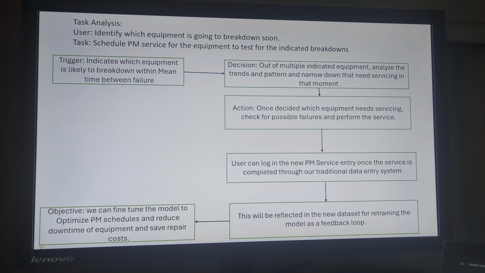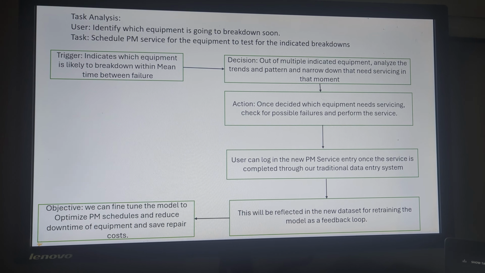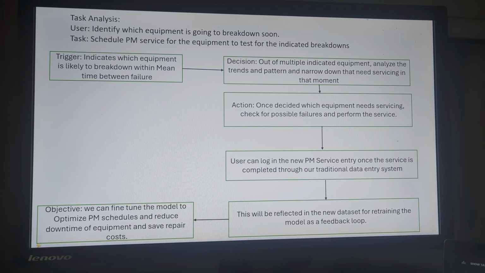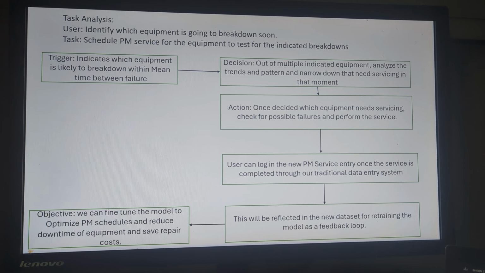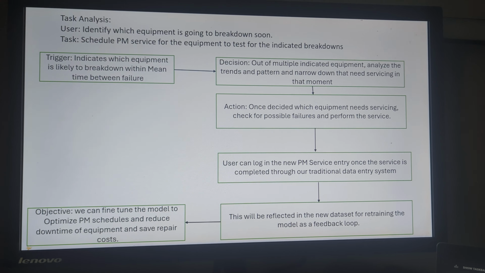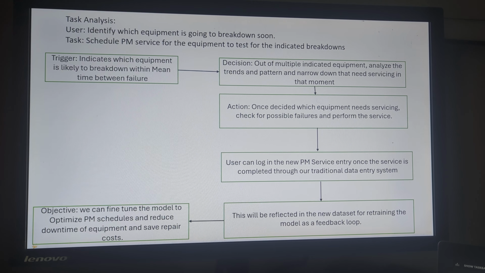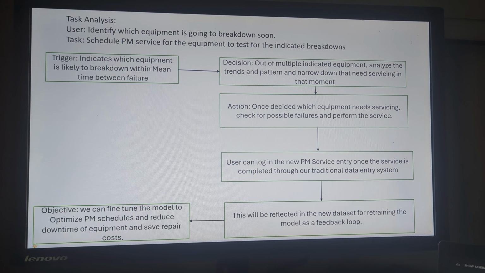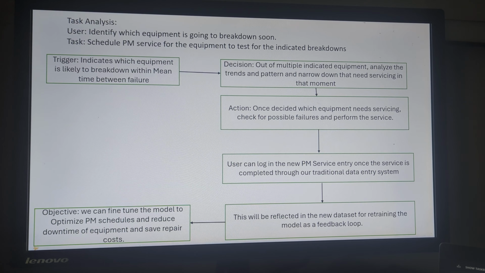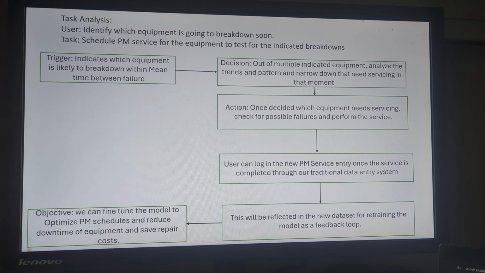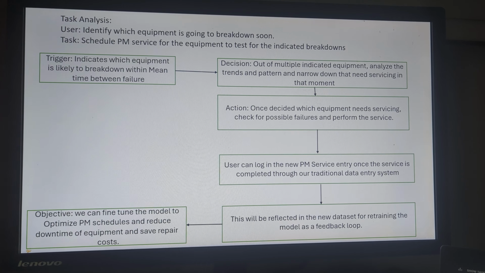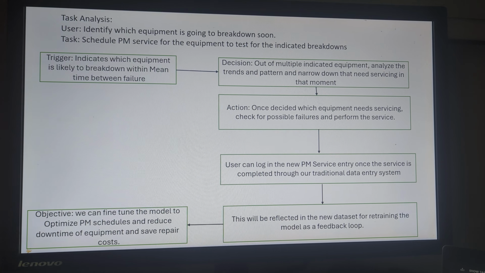Starting from task analysis, the user needs to identify which equipment is going to break down soon, and the task he needs to perform is to schedule the preventative maintenance services for the equipment to test for the indicated breakdowns. The trigger would be indicating which equipment will likely break down within the mean time between failure. The decision from the user would be to decide if that equipment needs servicing right now or not.